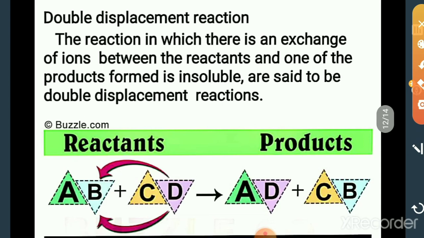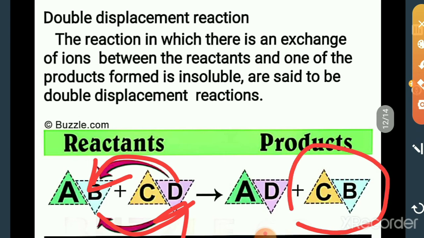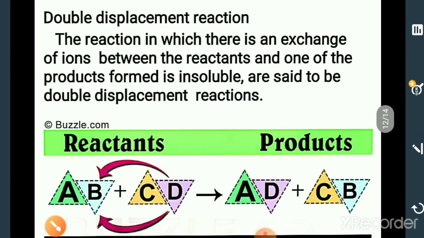Then D comes in the position of B and B goes to the position of D. This type of reaction is known as double displacement reaction. From the products, one of the products formed is insoluble.